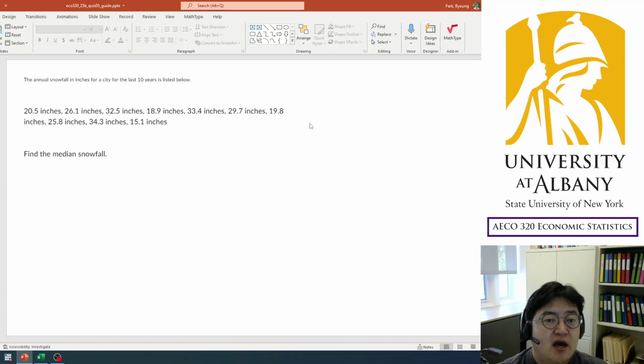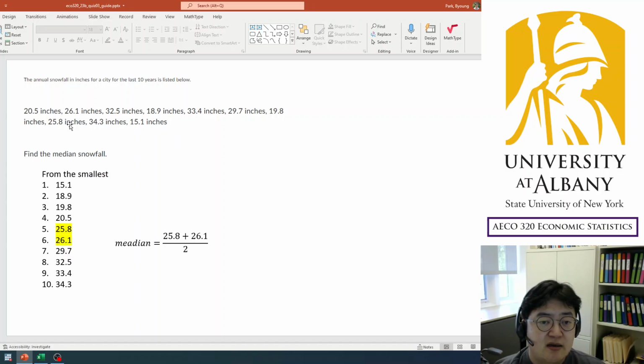Okay. Another question. The annual snowfall in inches for a city for the last 10 years is listed below. Also, there are 10 numbers, and you need to find the median. What I did is I rewrote those numbers from the smallest to the largest. So the smallest is 15.1 inches, and the largest is 34.3 inches here.